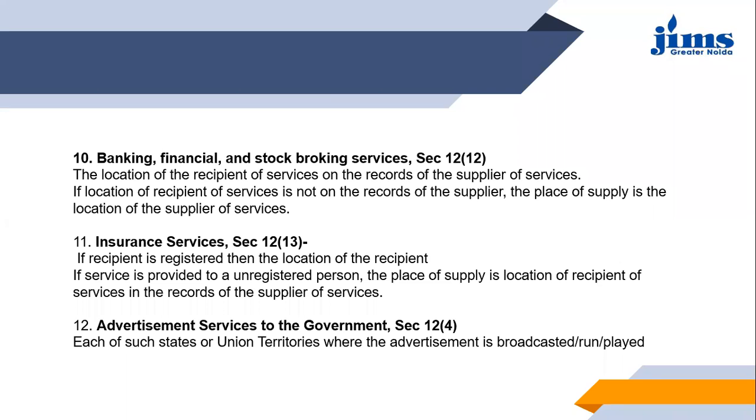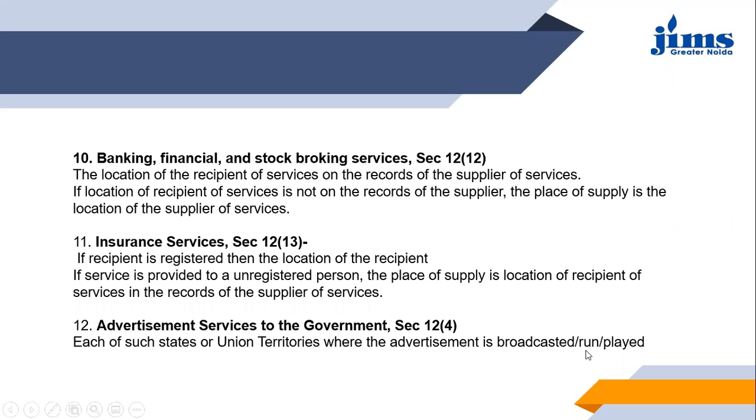Simple. Then insurance services, section 12 subsection 13, says if the recipient is registered, then obviously the location of the recipient applies. Suppose I am getting some assets of my business insured, then the registered place of my business will be considered as the place of supply. But if the service is provided to an unregistered person, the place of supply is the location of the recipient of service in the records of the supplier of services. So whatever address is available with the supplier of services will be considered as the place of supply for the unregistered person.